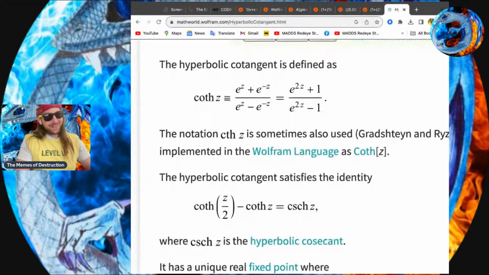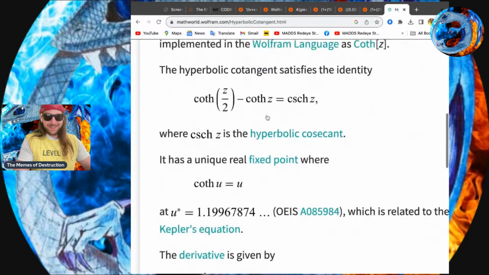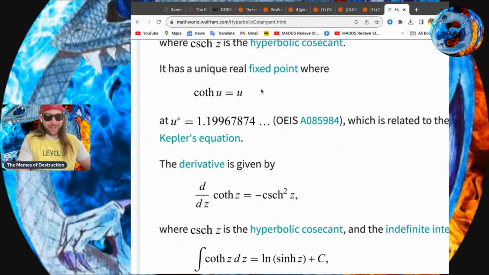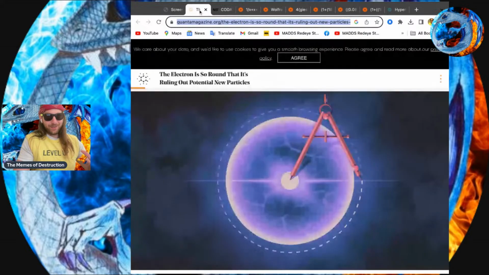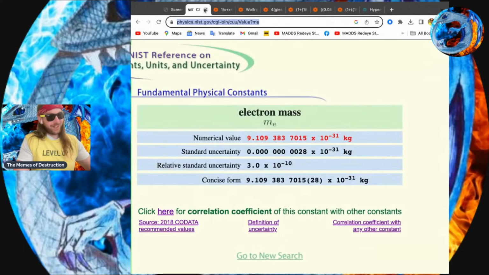All right. It's defined as cotangent hyperbolic of z. Basically, you could express that as parentheses x plus iy, yada yada, is equal to e raised to the z plus e raised to the minus z, all over e raised to the z minus e raised to the minus z. And it equals this stuff and things here. All right, comes out to be this value. Okay, fascinating. So, oh yeah, I use this for a screenshot. Moving right along, the electron mass.